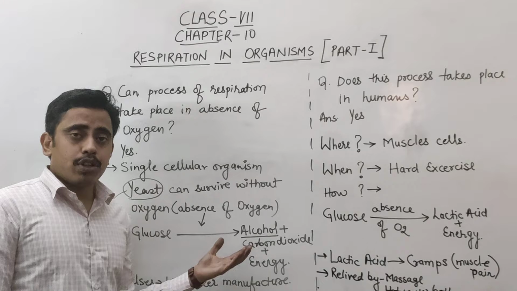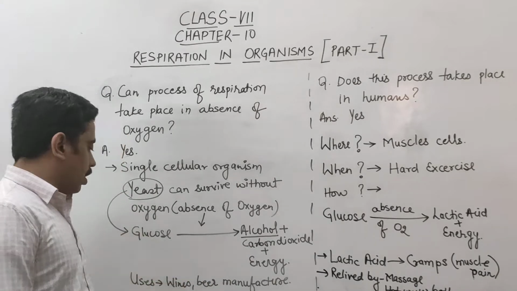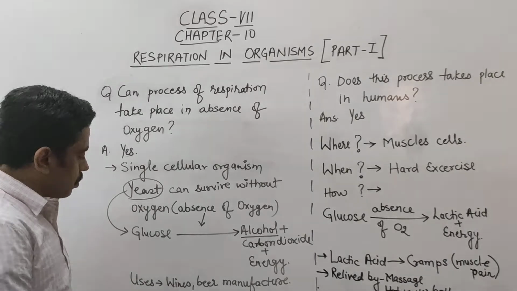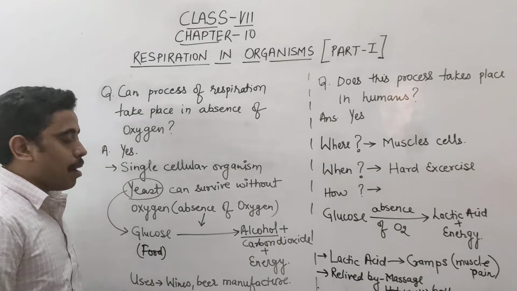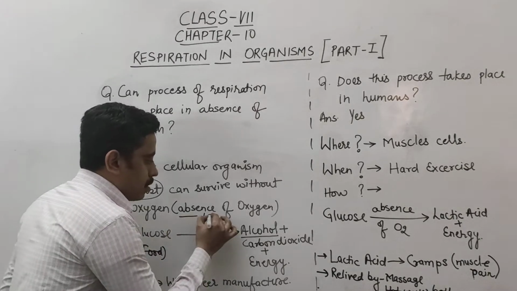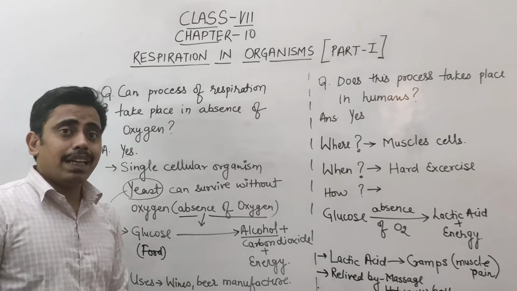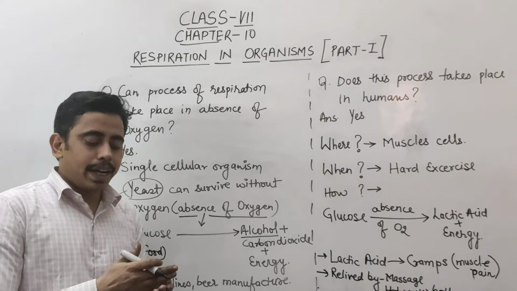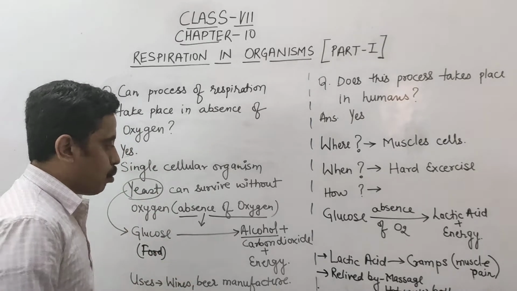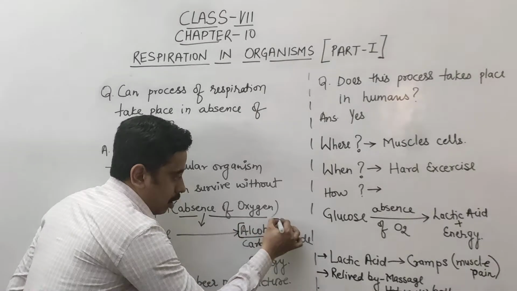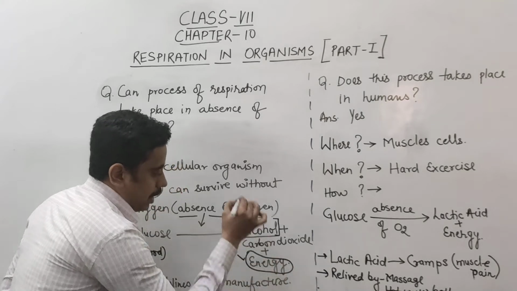So the respiration process takes place in the absence of oxygen. And how is the process done? It is done like this. The glucose, which is the food taken up by the yeast, is broken down in the absence of oxygen, not into carbon dioxide, water and energy as we have seen in aerobic respiration. It is broken down into alcohol, carbon dioxide, and a small amount of energy is released.